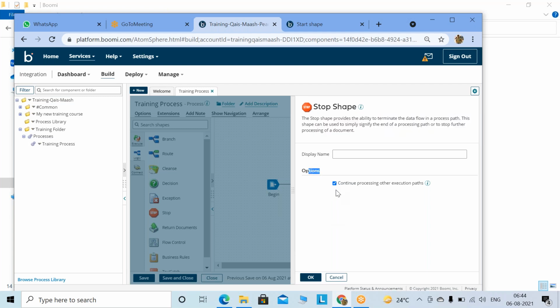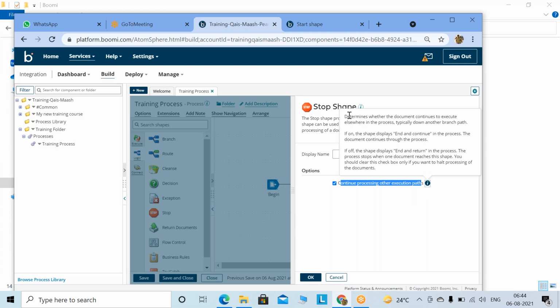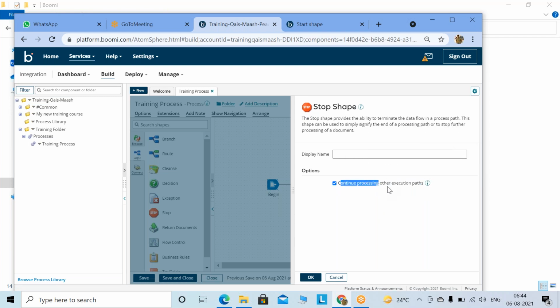I just have a question. Let's say I have a process and at the end it writes something to a database. If I don't put the stop after that, would it throw an error? Do I have to use stop? You have to use it, I'll tell you why. Do you see, by default, continue processing other execution paths? What it means, by default it's checked. Click on the information: continue processing other execution paths. So I'll show you.